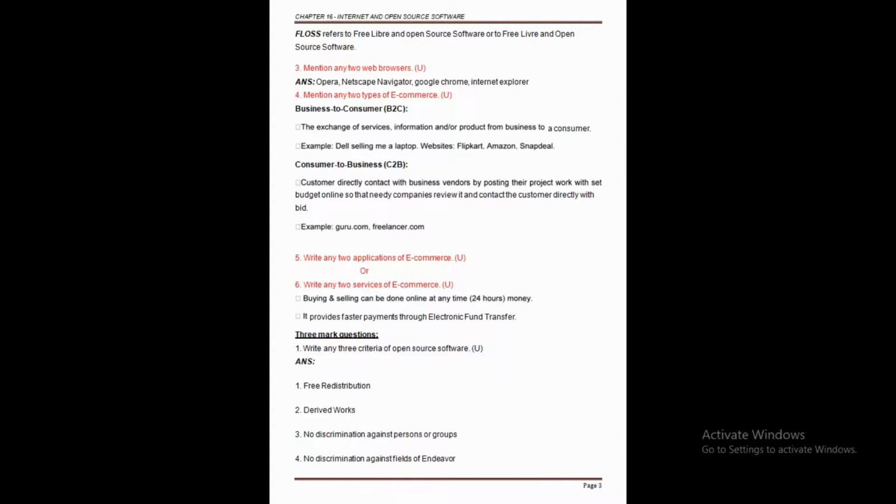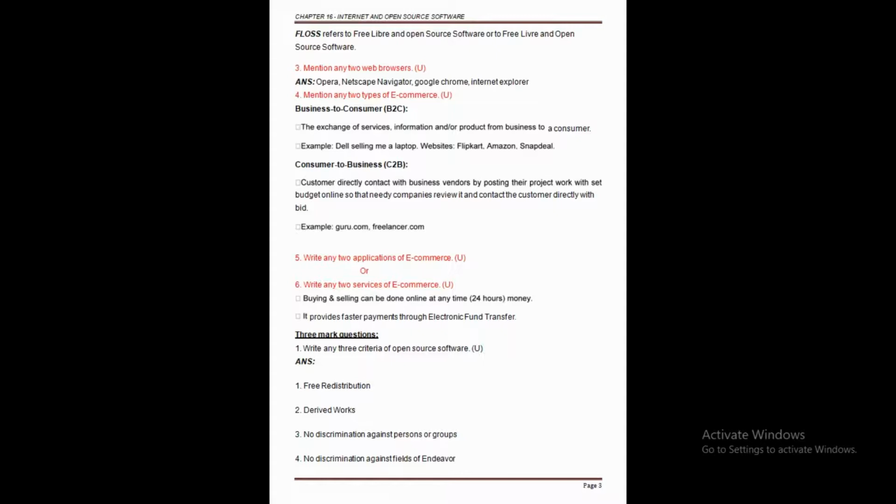So clear this point about consumer to business here. Now the next question: write any two applications of e-commerce, or in other words, two services or uses of e-commerce. As we know, e-commerce means everything is done electronically through the computer, maybe a transfer of funds or any kind of work. So now the next is the applications or services of e-commerce.